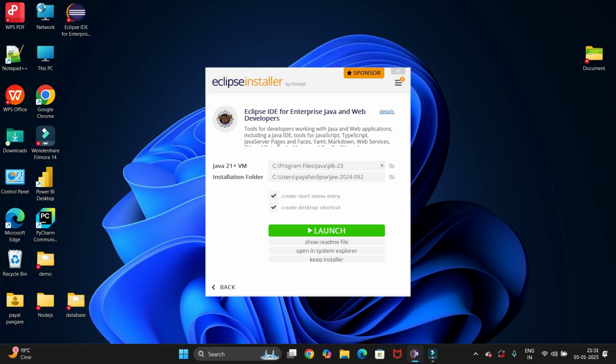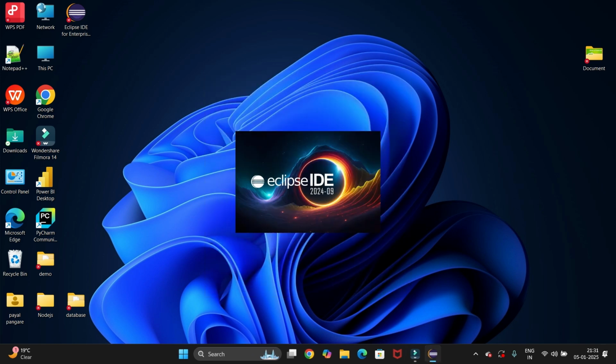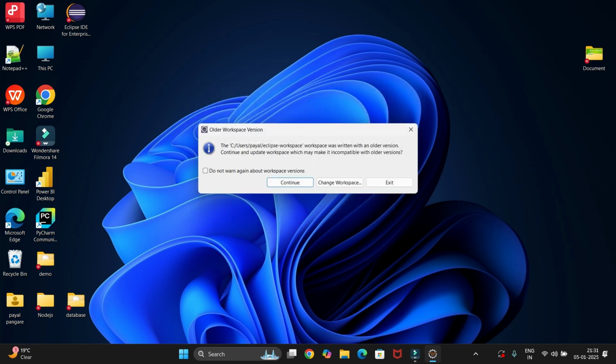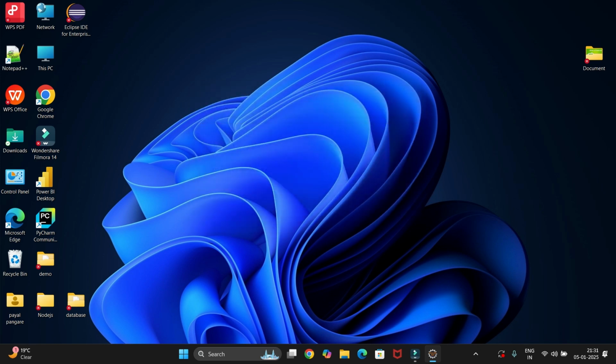So we have installed it successfully. Let's launch. So to work with Eclipse, we need to create a workspace. You can select your own path if you want. You can just directly browse and select your own. I'm selecting the existing one, and I'll just check this checkbox to use this as a default one and click on launch. Then click on continue.